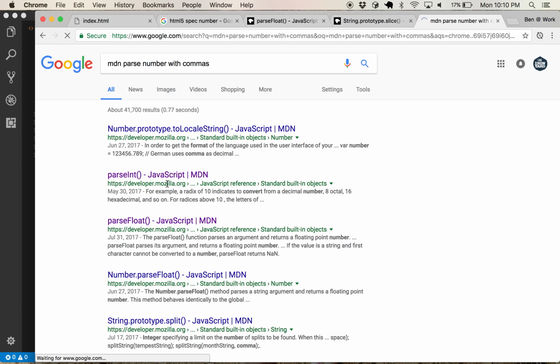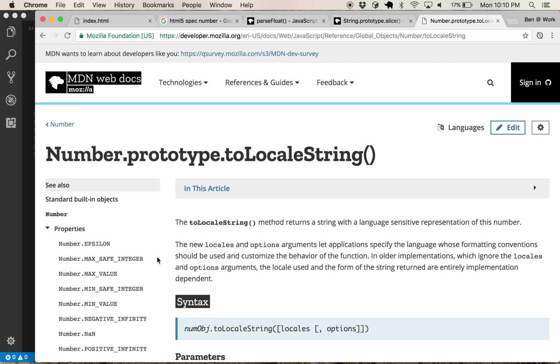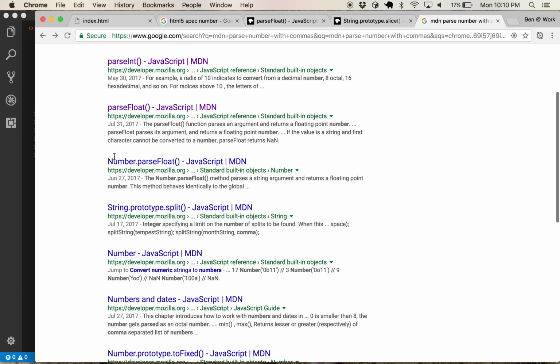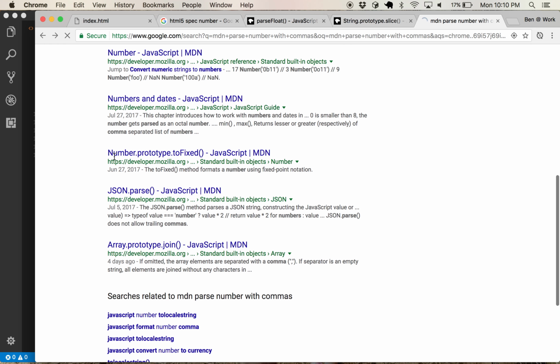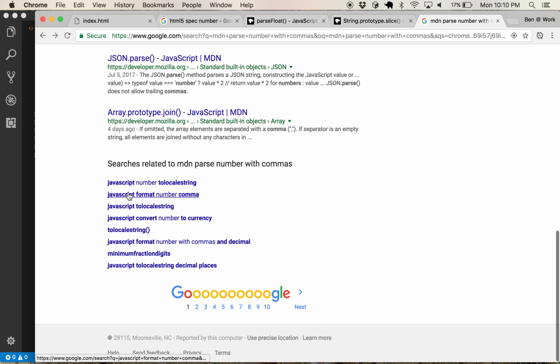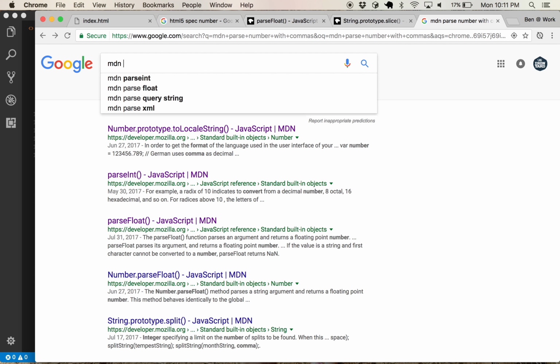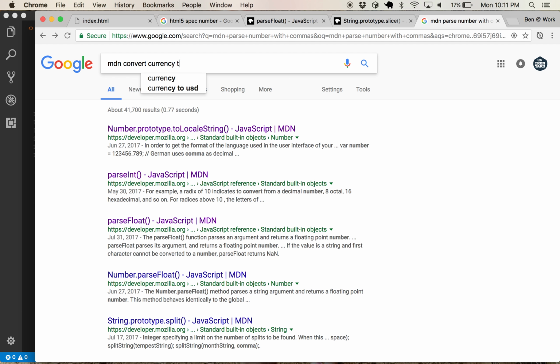So what's this toLocaleString? That'd be interesting. That's part of number, so I need to do it the other way around. Man, it doesn't look like it. JavaScript format number comma. No. No. Convert currency to float.